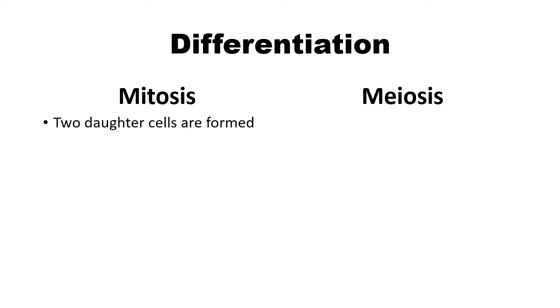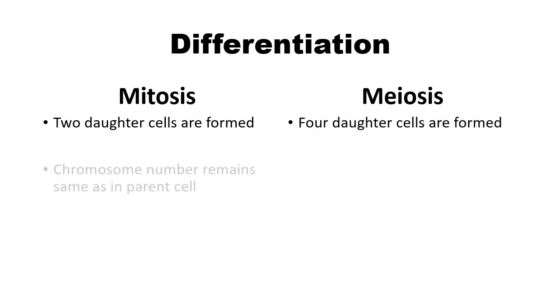Now there is a difference between the two, and we have to differentiate between two types of cell division, that is mitosis and meiosis. The first difference: in mitosis, two daughter cells are formed, and in meiosis, four daughter cells are formed.